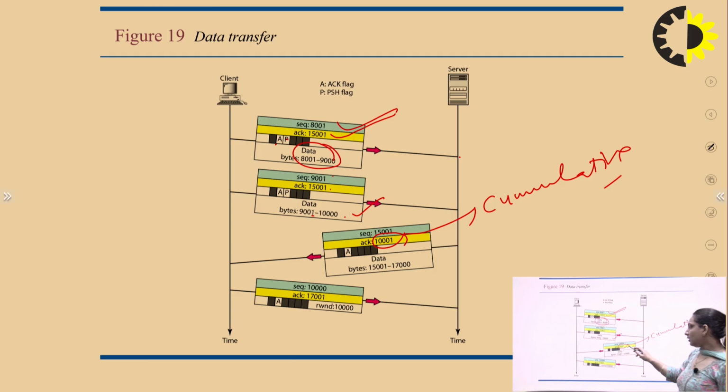So there is an acknowledgement of 10,001, which is the byte they are expecting next. They have another sequence number, and this is the acknowledgement to it. At the source side there is also data transfer from the destination side. At the source side there was 8,000 to 10,000, and 15,000 to 17,000 of data to be transferred, in both directions.